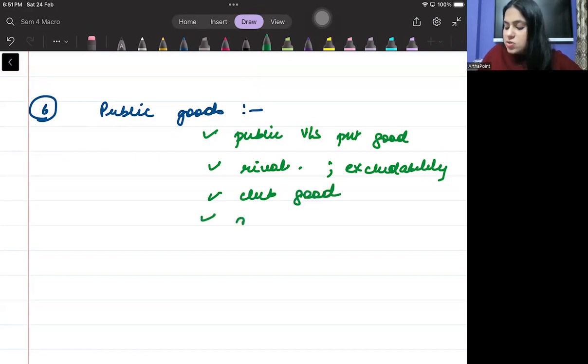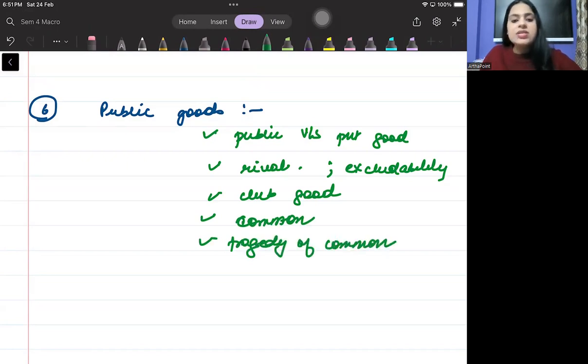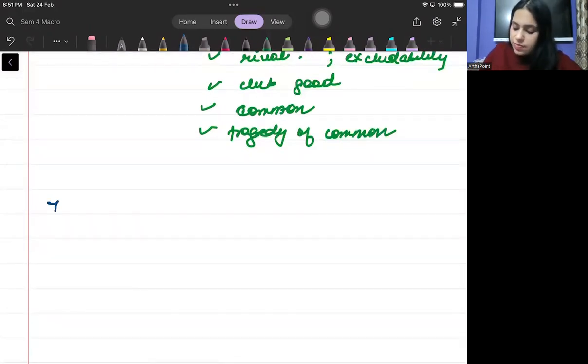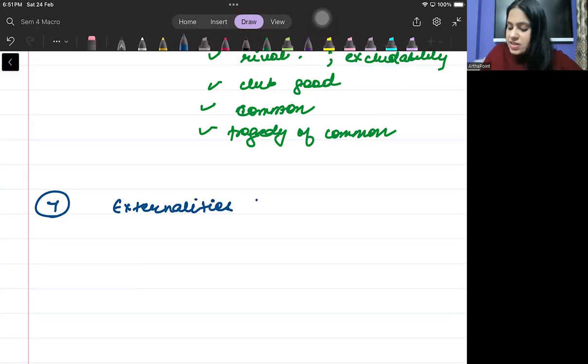What is common good? What is tragedy of commons? Right, beta? Everything related to public goods, you have to be aware about that. Seventh, all of you will be aware about the concepts of externalities, beta. Externalities में भी लिख लो. You must be aware about positive and negative externality. Positive versus negative externality. And you have to be aware about the Coase theorem